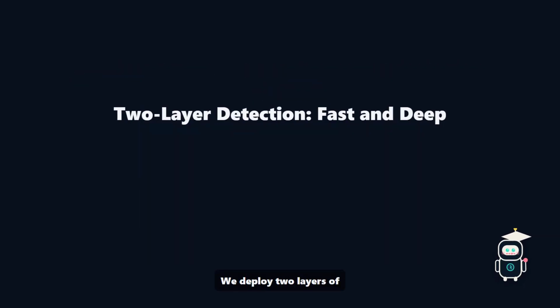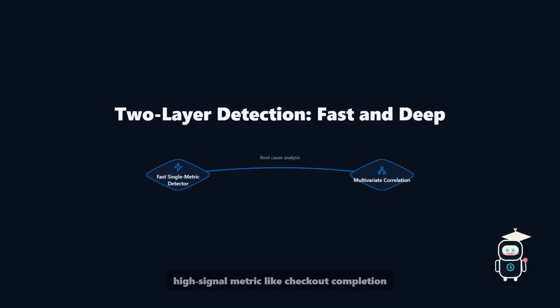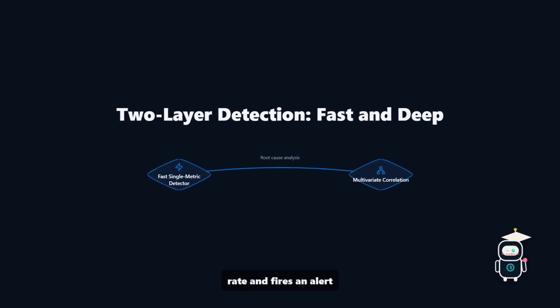We deploy 2 layers of anomaly detection working together. The first is a fast single metric detector. It watches a high signal metric like checkout completion rate and fires an alert in under a second if it drops. That stops the immediate damage.